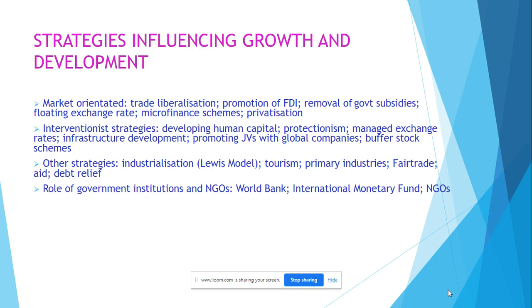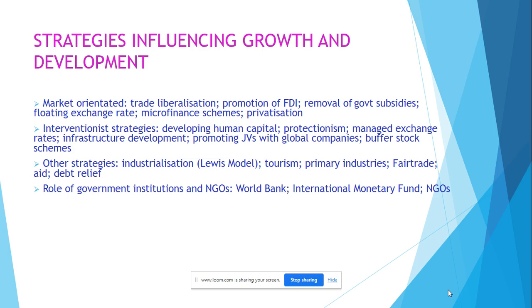The government might put in place a buffer stock scheme. This has a diagram for it. This is where the government is keeping stocks of a certain, usually commodity, something that can be stored. It might be, for example, grain. And if the price goes too high, they will release stocks onto the market to increase the supply and therefore lower the price. If the price gets too low, the government will buy up the excess supply in the market to a certain extent so that it raises the price. And this would be to protect people who are operating in a certain industry, for instance, growing wheat in that